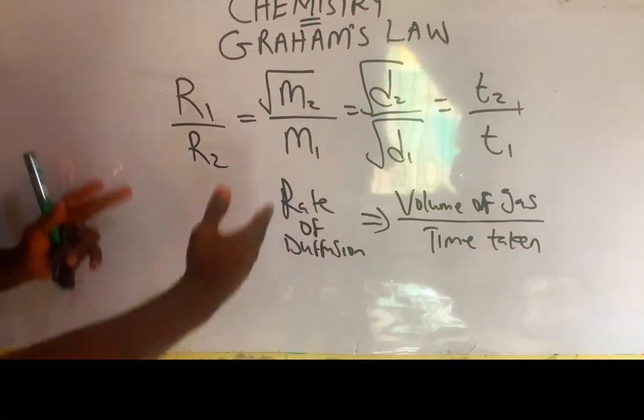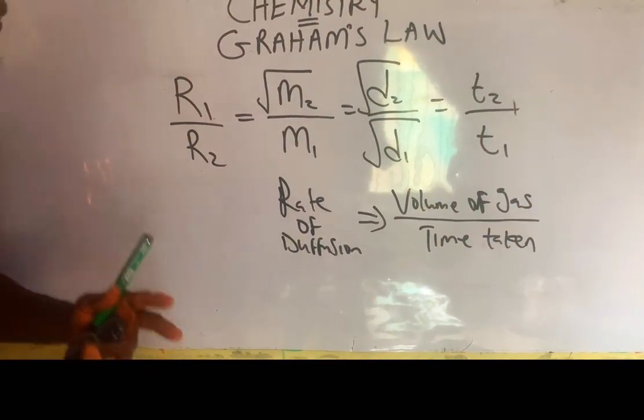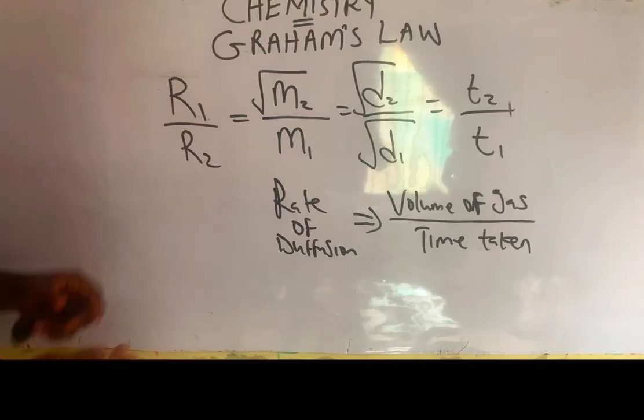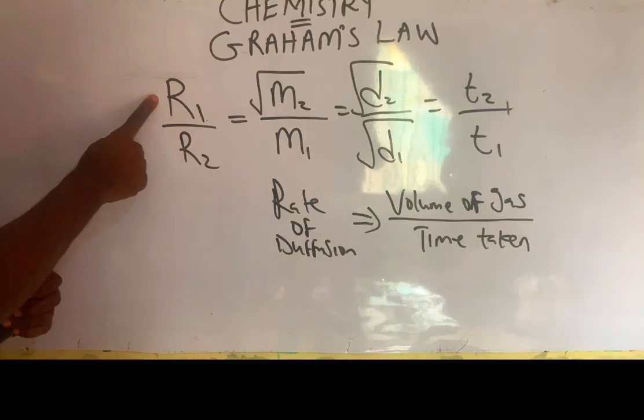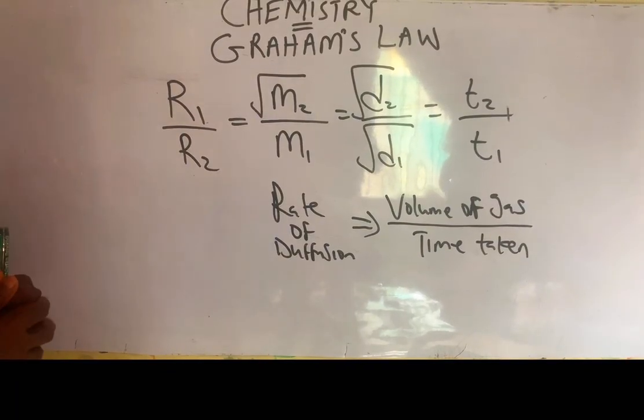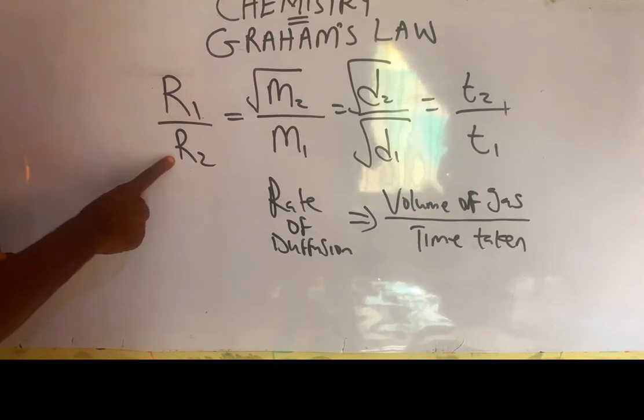Now, you can look at what we have on the board. This represents the formula or equation that we can use to solve for Graham's law. You can see R1 over R2. What is the meaning of R1? R1 represents the rate of diffusion of gas 1. What is the meaning of R2?